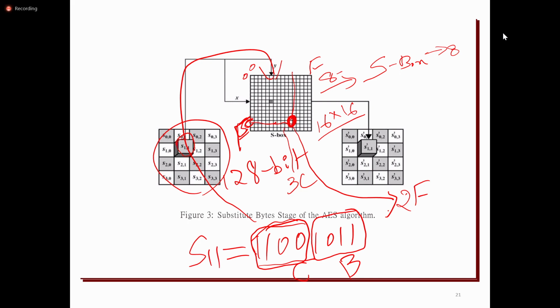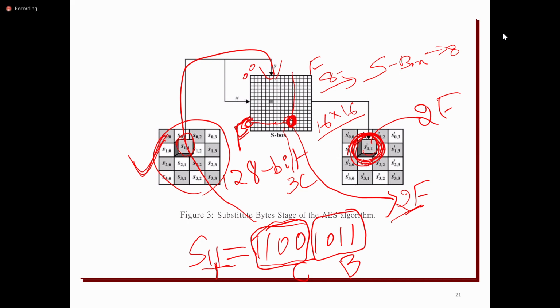It will take that value and replace the original. Here S11 is nothing but CB, and the S box value is 2F. So S dash 11 will be replaced with 2F, not CB. This is the procedure of substitute bytes.